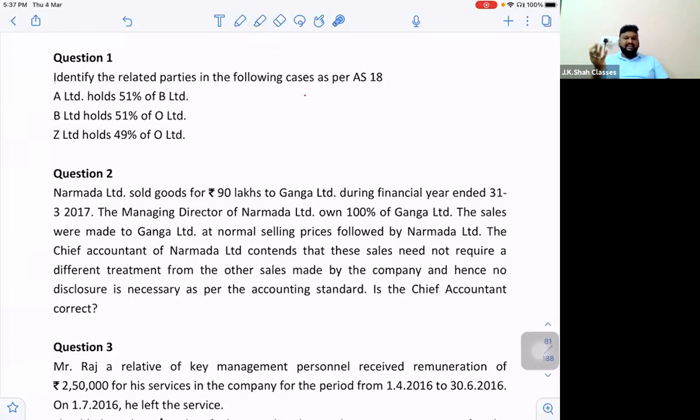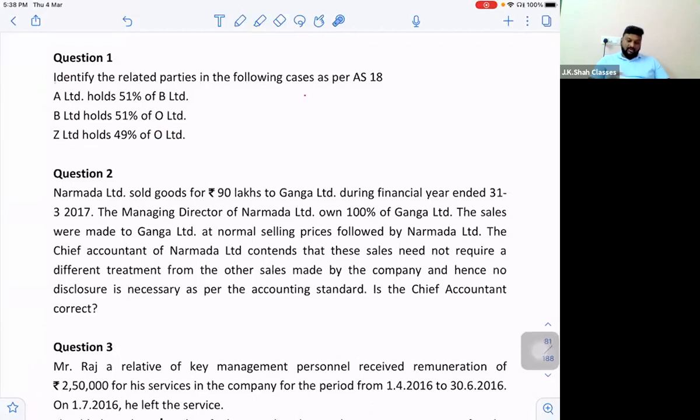Sir, no. We clearly said a big no yesterday that for having an indirect control, the common intermediary should be holding greater than 50% stake. So here, if you say that, sir, O is the common intermediary because of which A, B, and Z can be considered as related, the answer is no. When there is an associate relation, right? O being the associate of Z, O cannot make Z related to A and B. Not possible. Right? So let's have a look at the solution for the question.